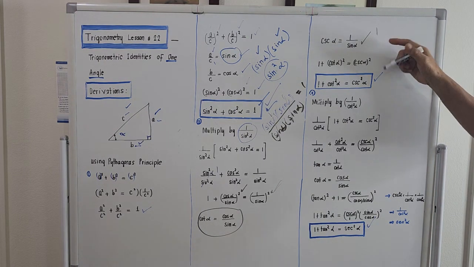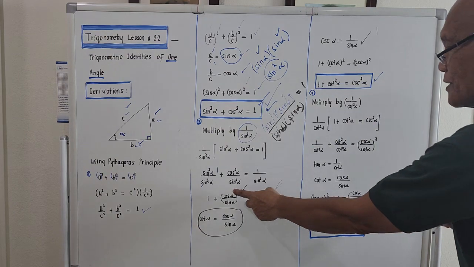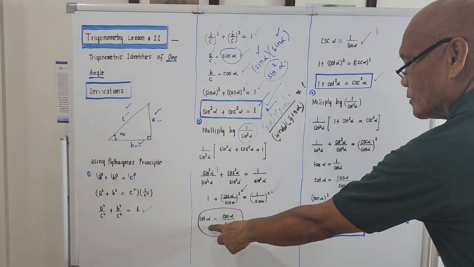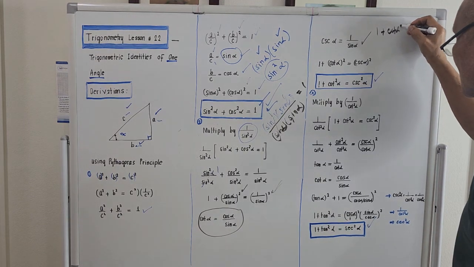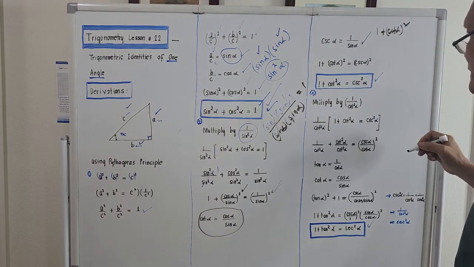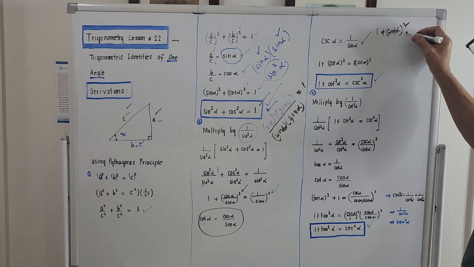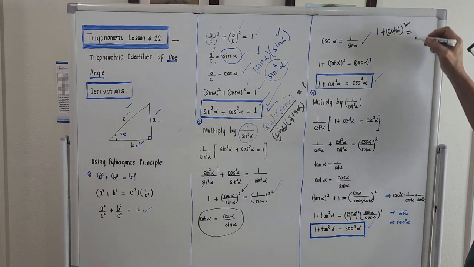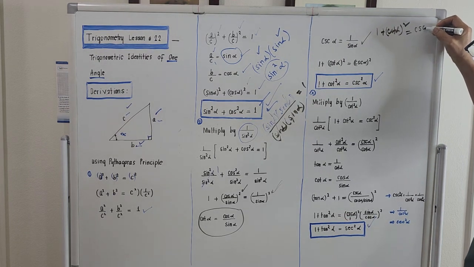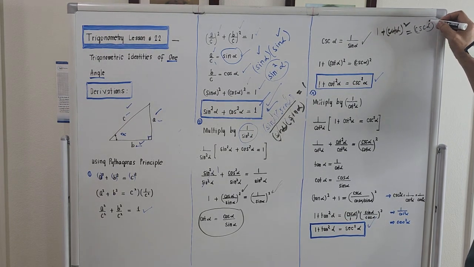This will be 1. I will replace cosine over sine by cotangent, plus 1, cotangent of alpha quantity square, right? And for the right hand side, 1 over sine is actually cosecant. So this will become cosecant of alpha quantity square.